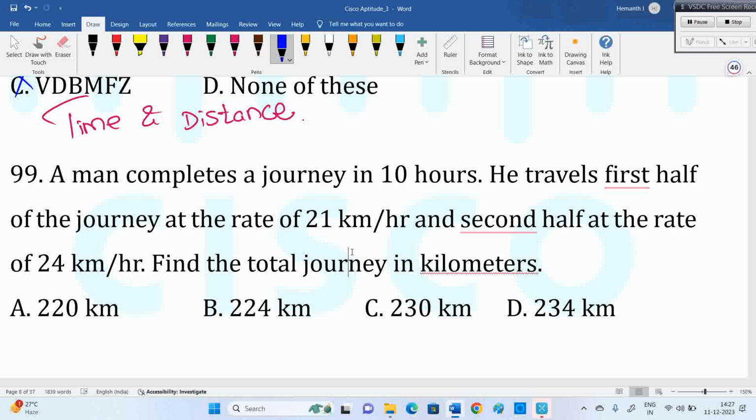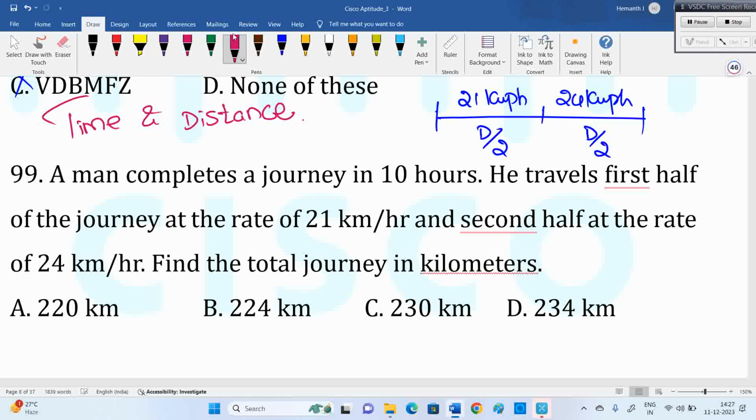Anyone got the answer by taking D by 2, D by 2? What I am telling you, total distance split into 2, D by 2, D by 2. This one with 21 kilometers per hour. Next half of the journey with 24 kilometers per hour. Then time is distance by speed. So total time is 10 hours. First one, distance is D by 2, speed is 21. Second one, distance is D by 2, speed is 24.